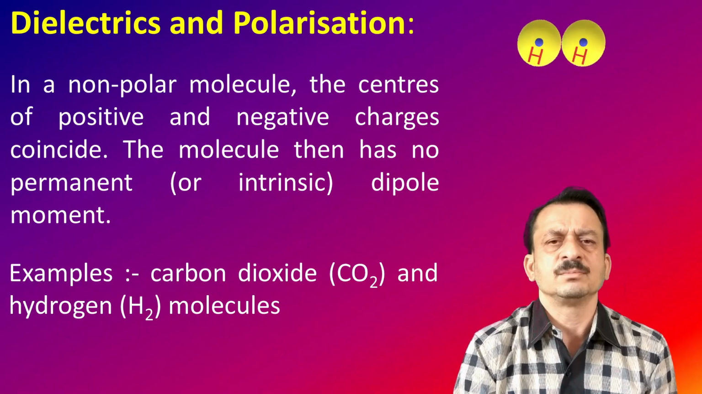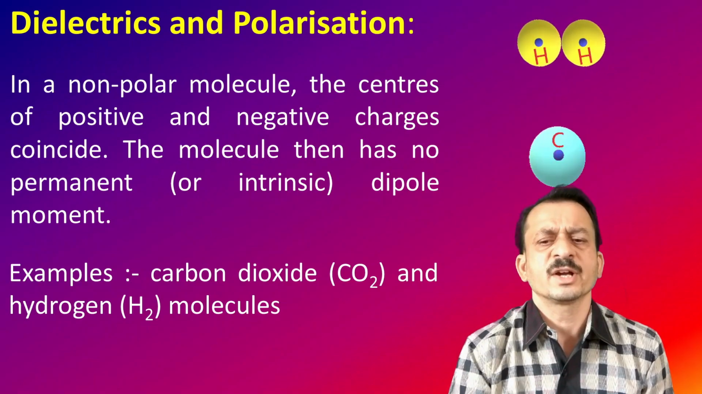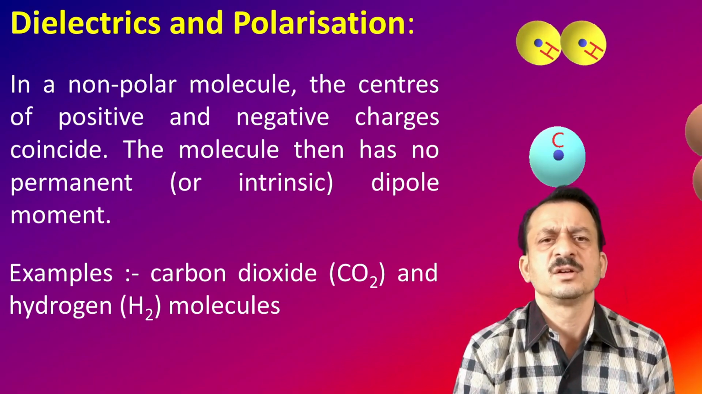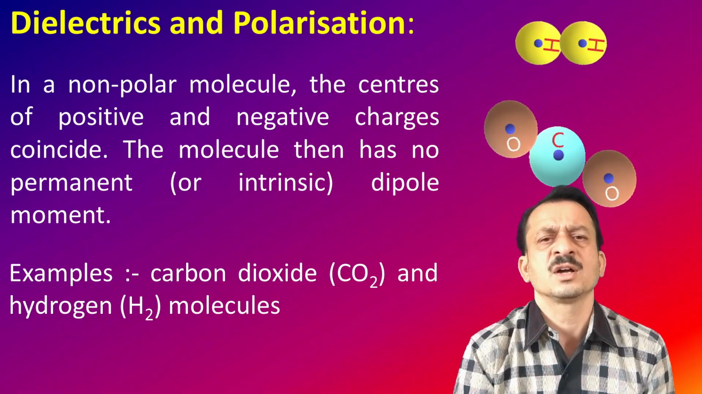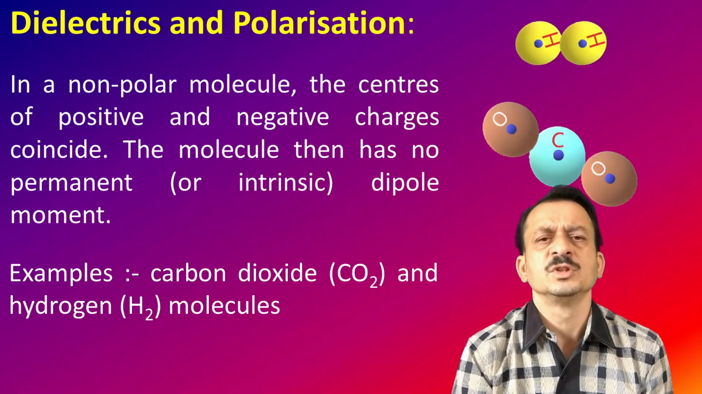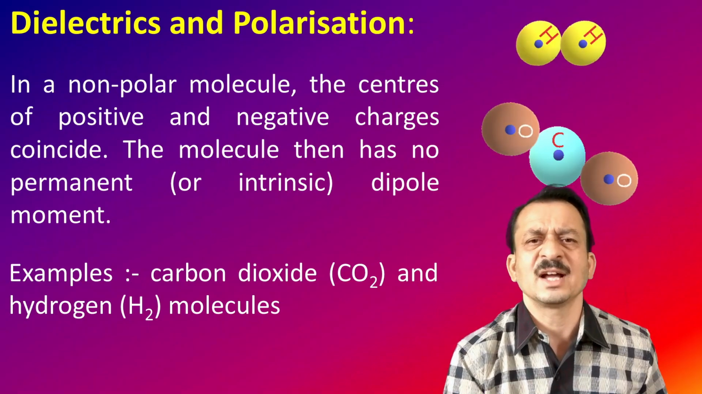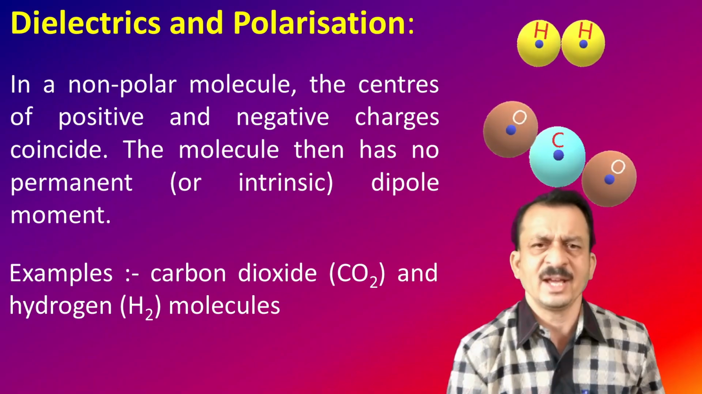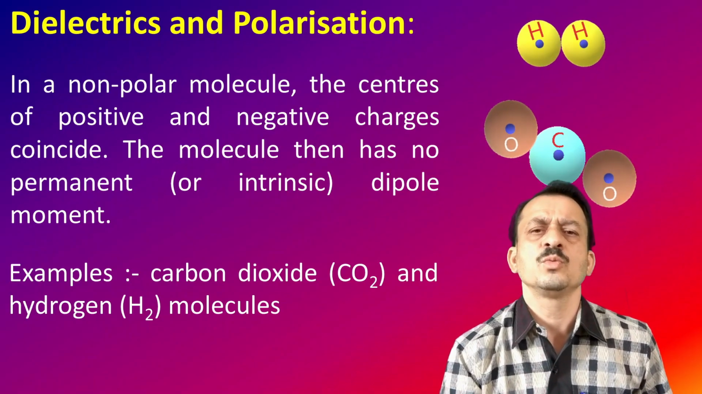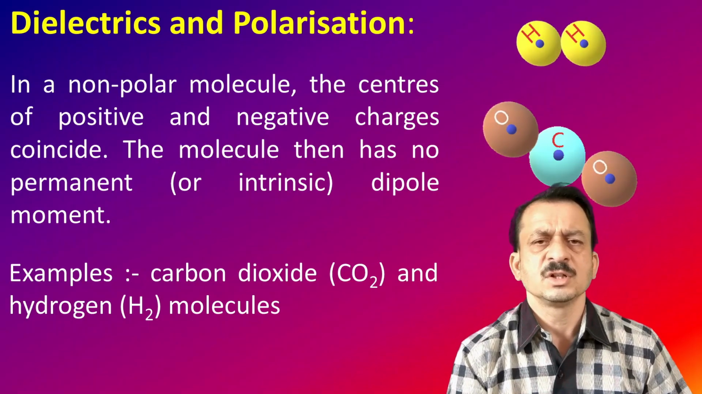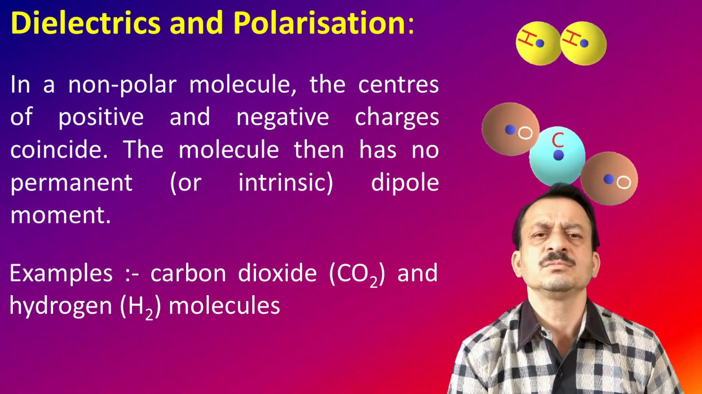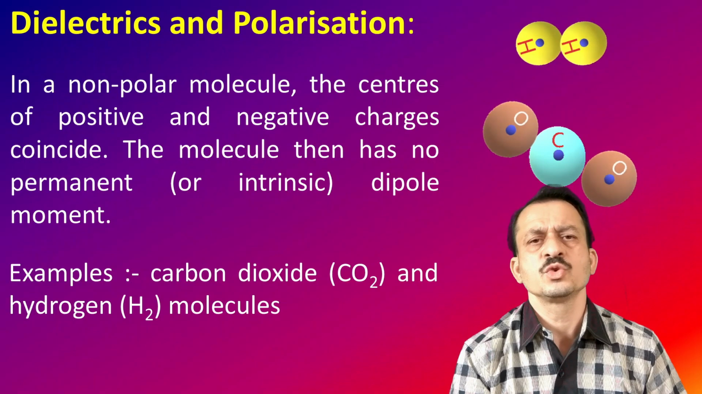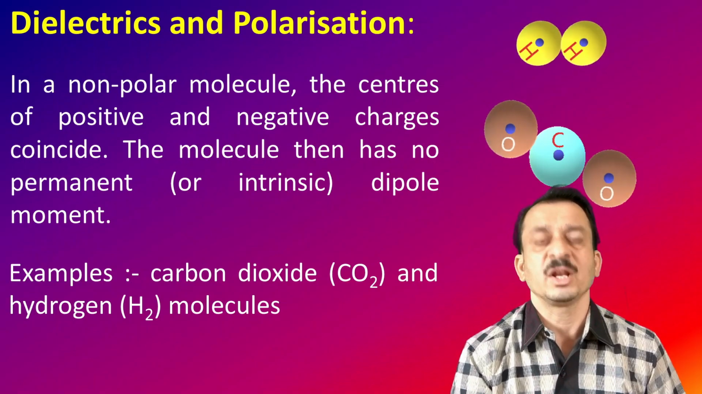If you look at the second diagram, the second one is carbon dioxide. We have a carbon atom here, and two oxygen atoms on either side of that carbon. The oxygen atoms are so placed that if you join the centers of these two oxygen atoms by a line, it passes through the center of the carbon atom. Therefore, the center of the oxygen atoms exactly coincides with the center of the carbon atom. So these two are non-polar molecules.